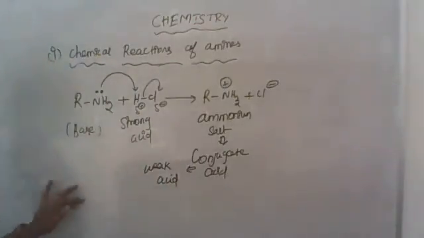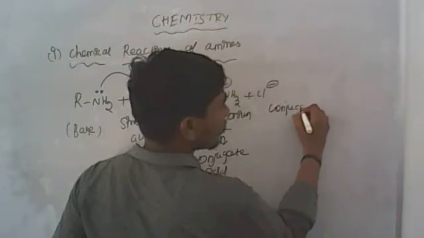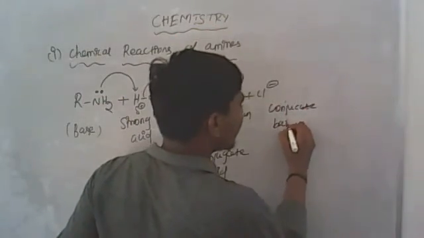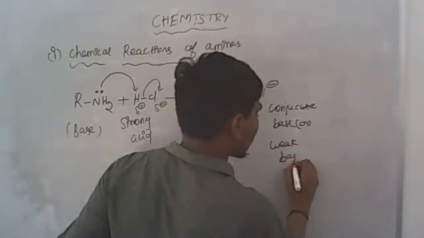The Cl minus is known as the conjugate base, or weak base.